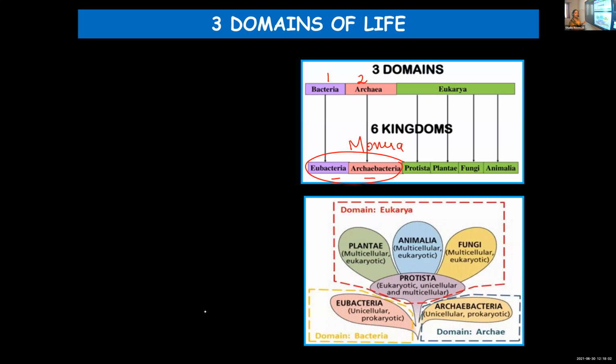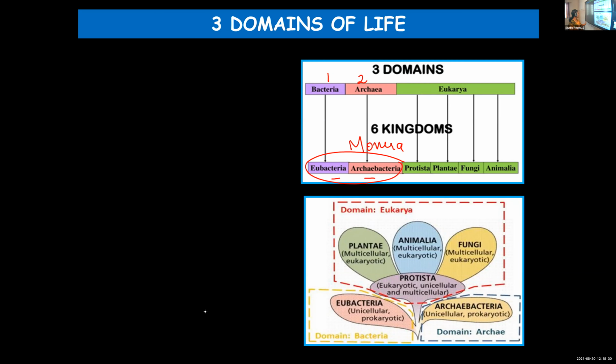Plantae, Animalia and Fungi are eukaryotic and multicellular. Whereas Protista are eukaryotic, but can be multicellular as well as unicellular. Eubacteria and archaebacteria are both prokaryotic and unicellular.